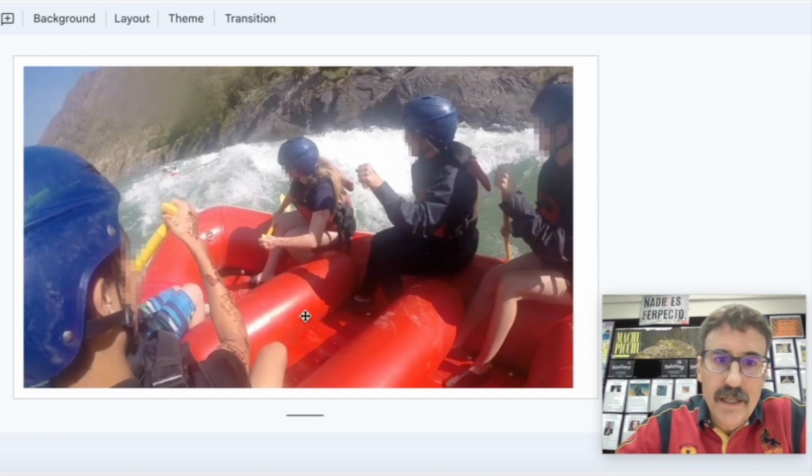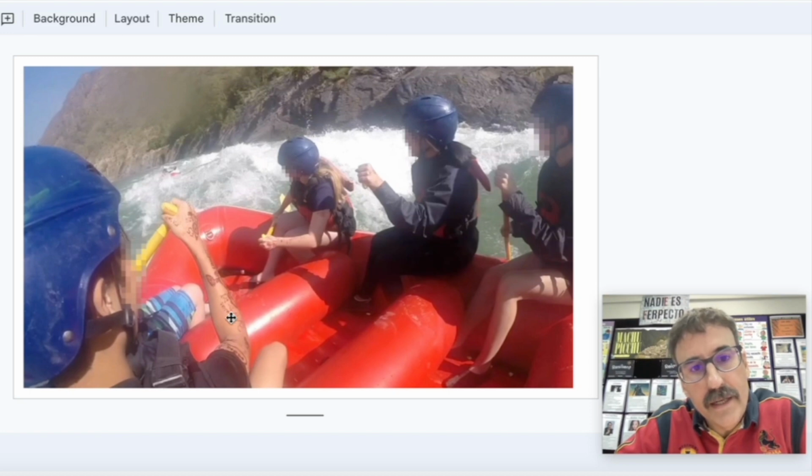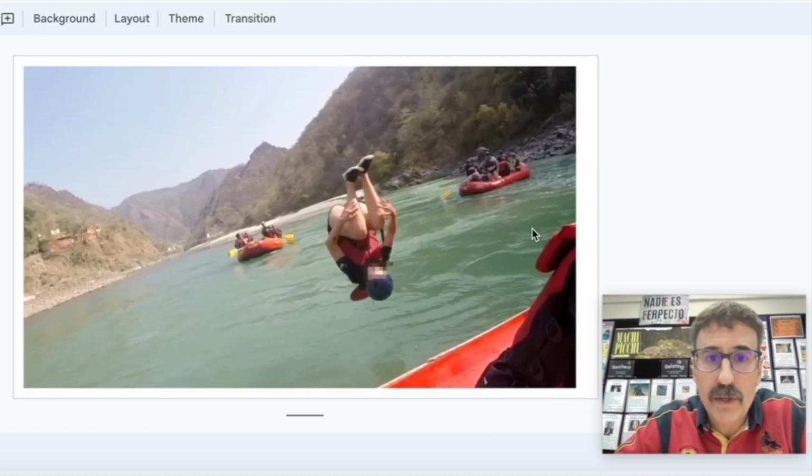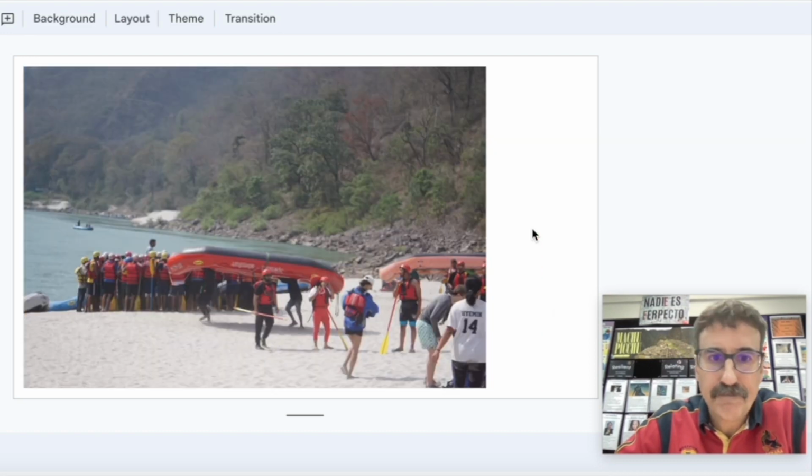Here you can see this student, he has henna on the arm. Here in India they call it mehendi. It is something fun always to do in India. Splashing is something that we encourage them not to do because there are people who don't want to get wet. And if they want to get wet, they can always jump. It is a lot of fun swimming in the Ganga River.